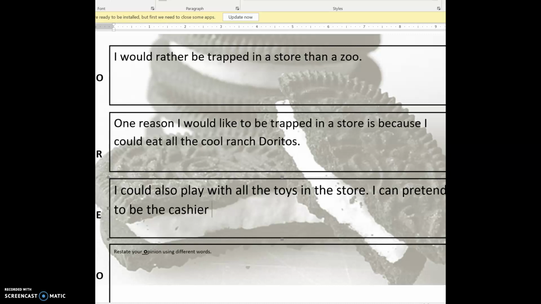Yes, I can pretend to be the cashier. Okay. I could, what else could we do?